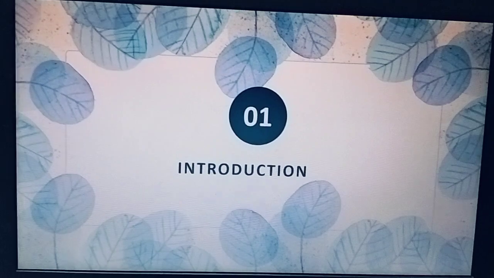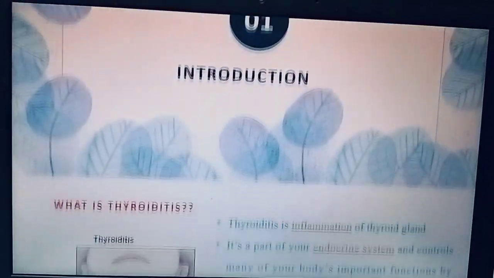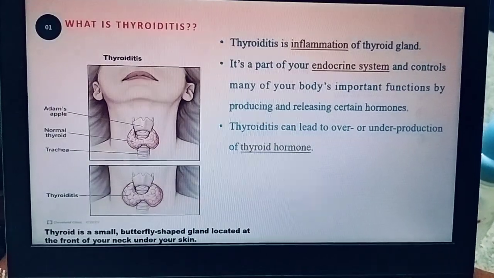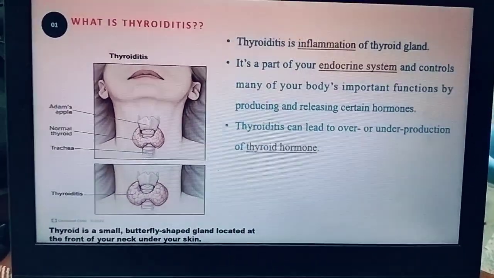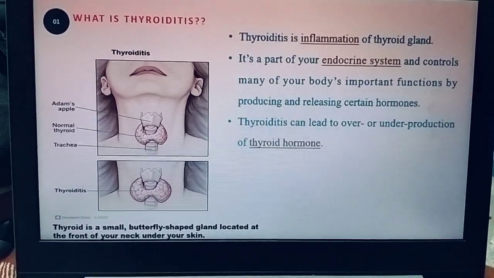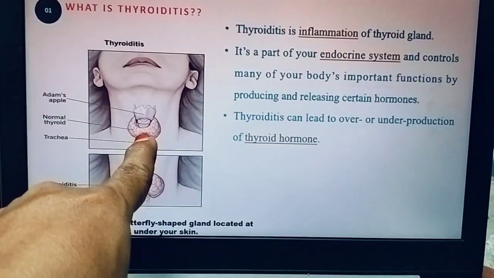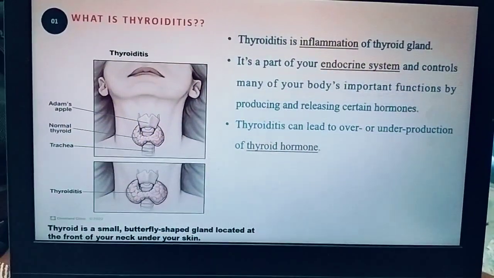Coming to the introduction, what is thyroiditis? Thyroiditis means inflammation of the thyroid gland. And what is the thyroid gland? The thyroid gland is very small and butterfly shaped, located at the front of your neck and under the skin.